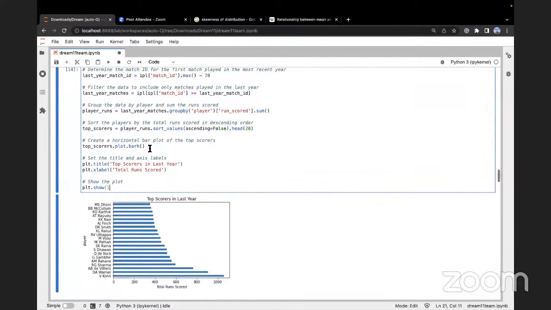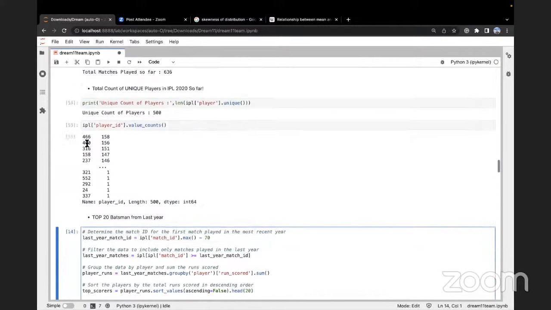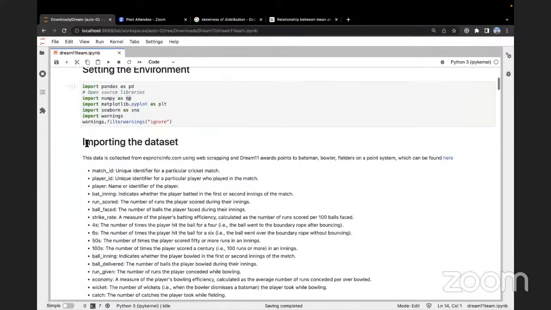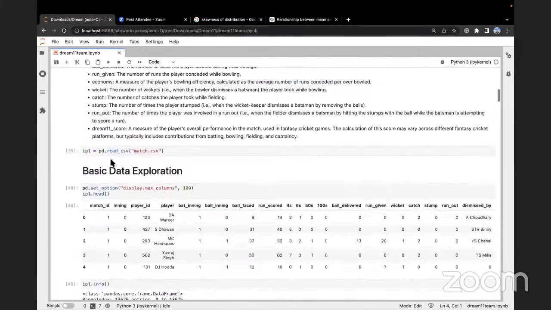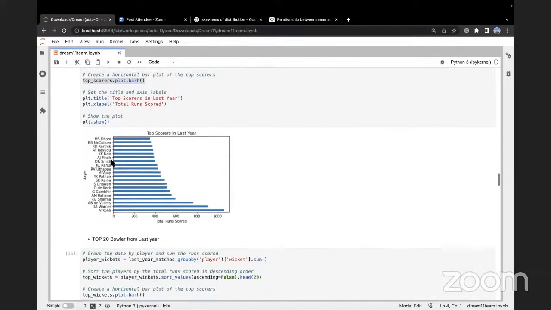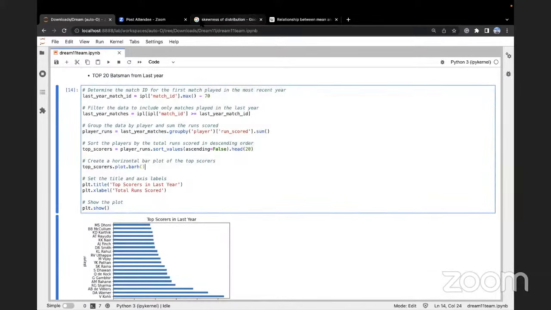And then we use matplotlib. Matplotlib, like I showed you, is the data plotting library. We get the matplotlib and we use the horizontal bar. Bar H basically means horizontal bar.